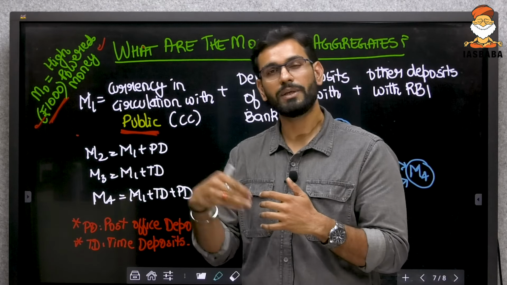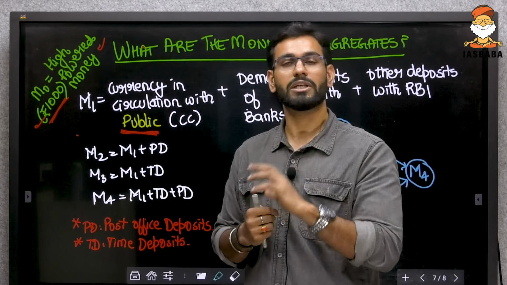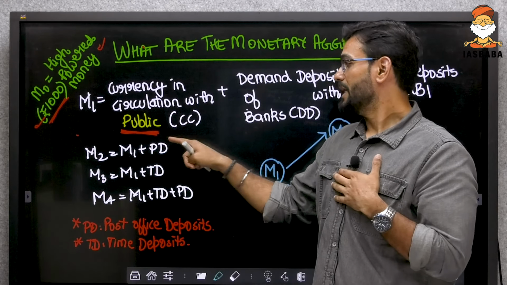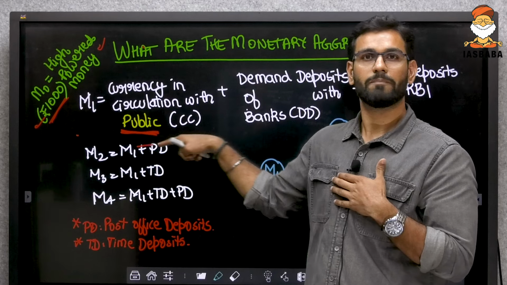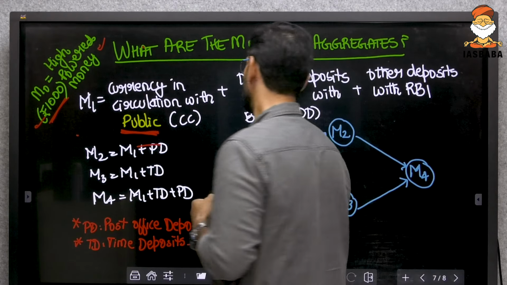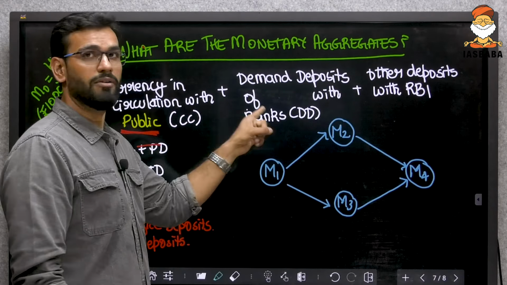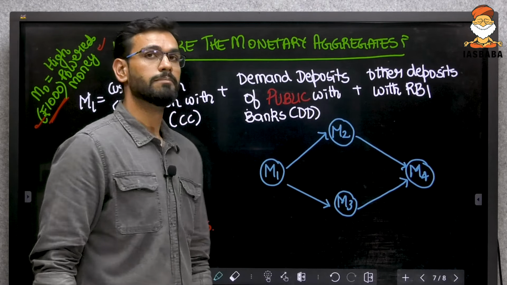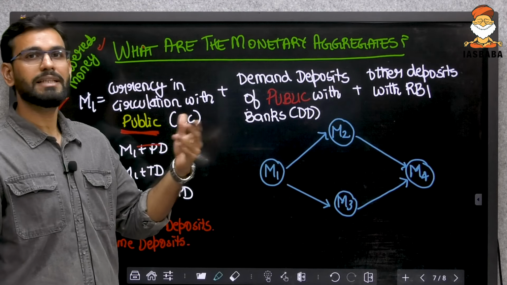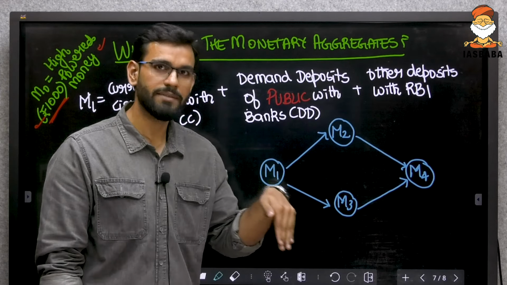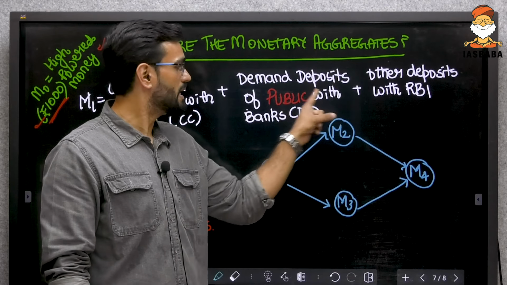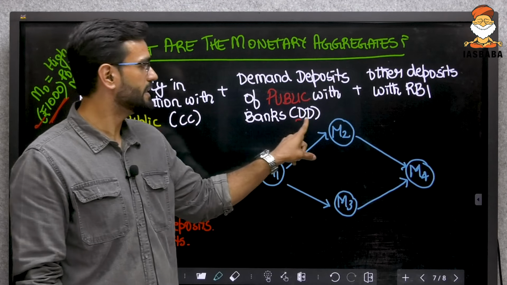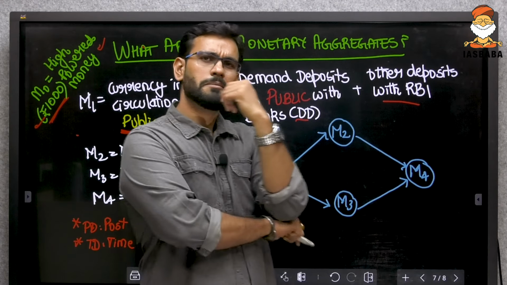Which is why if the government takes some money from you, like National Small Savings Certificate or even PF contributions, when you have given that money to the government, that will be excluded from the definition of public. I hope that is clear. Then demand deposits of public with banks, which means any demand deposits of the government with the banks will not be included. So this is CC plus DD and this is OD.